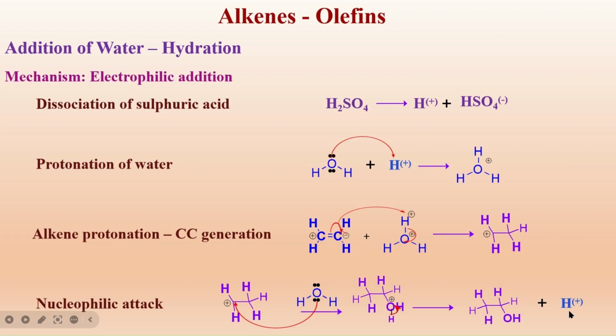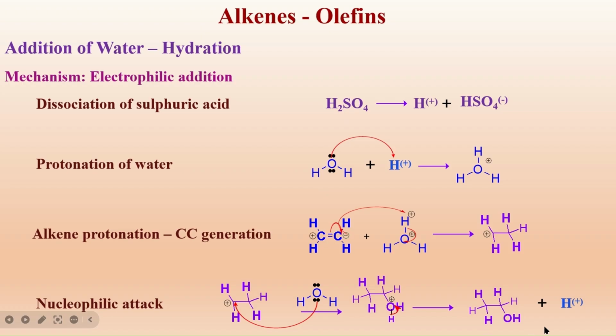This released H plus combines with HSO4 minus to get back H2SO4. The amount of sulfuric acid added can be recovered. A catalyst is the agent which hastens the reaction, but it does not get involved in the reaction.